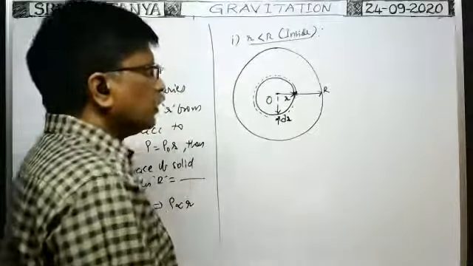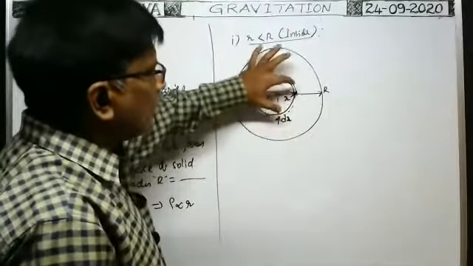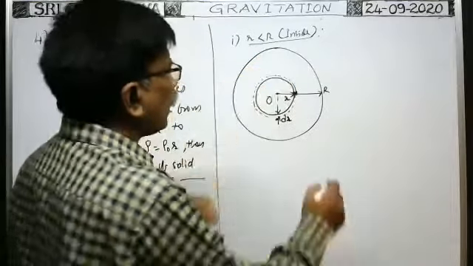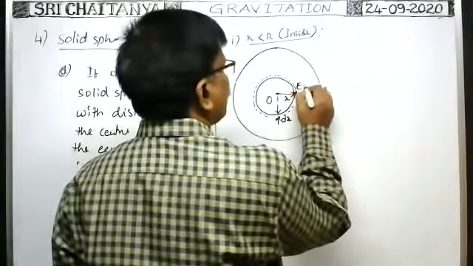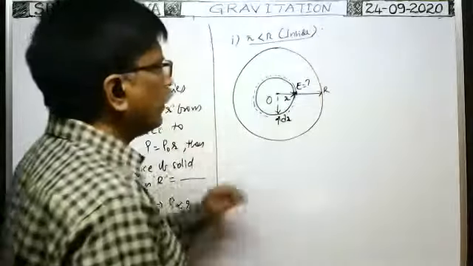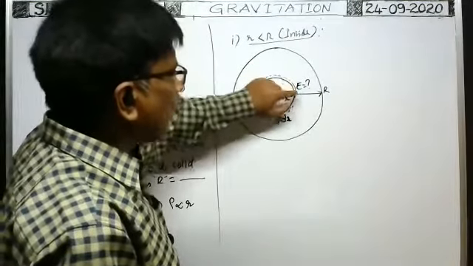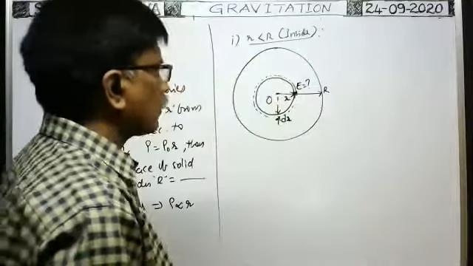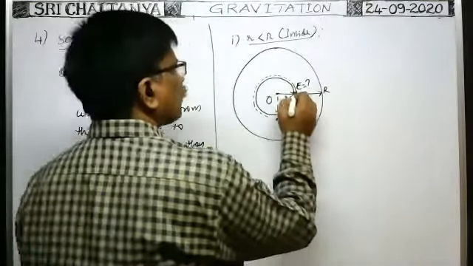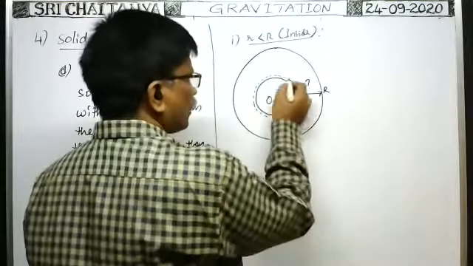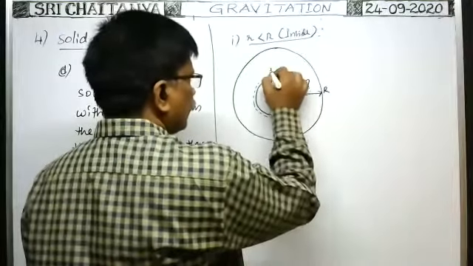Suppose you imagine a solid sphere of radius r. At this point, if you want to find the intensity, E is equal to question mark. Then in this solid sphere, what is the mass enclosed? Due to that mass only, the intensity of the gravitational field exists at this point. That's why, to find the mass of this solid sphere, first you consider an element. The mass of that element is dm.